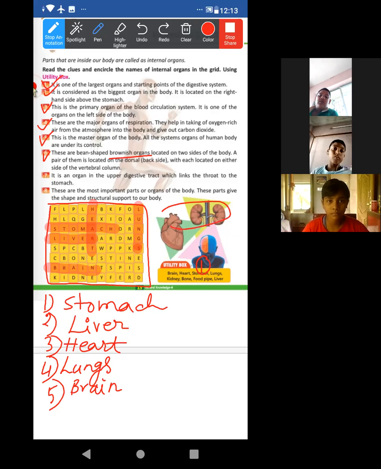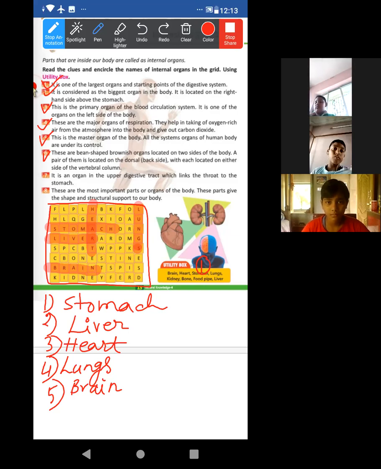Okay, now just look. Brownish organ located at two sides of the human body. Yes, so now just look at this. A pair of them is located on the dorsal, that is back side, okay? With each located on either side.